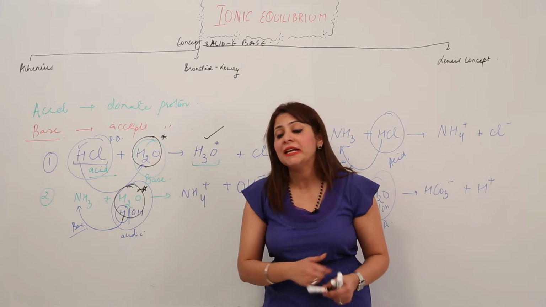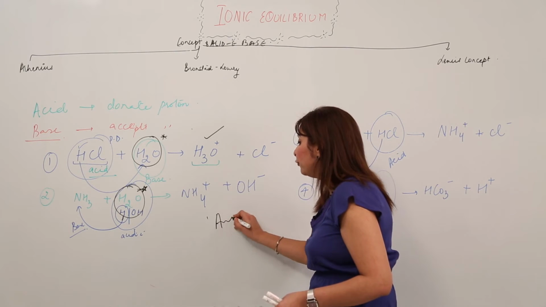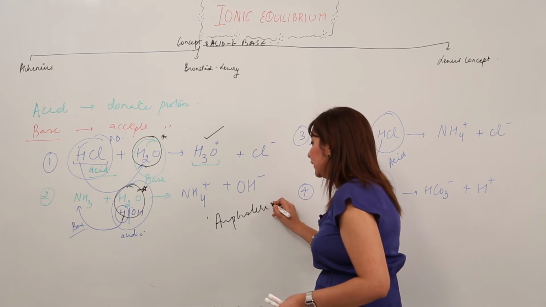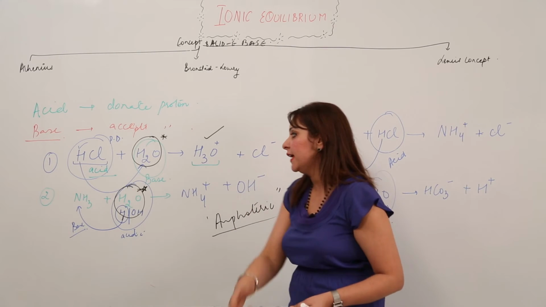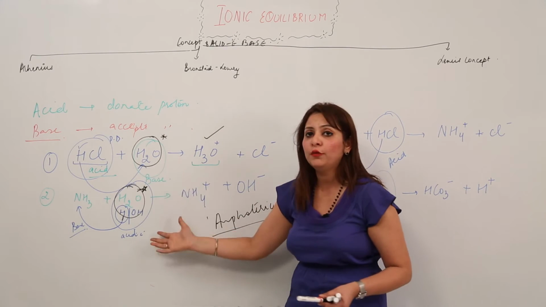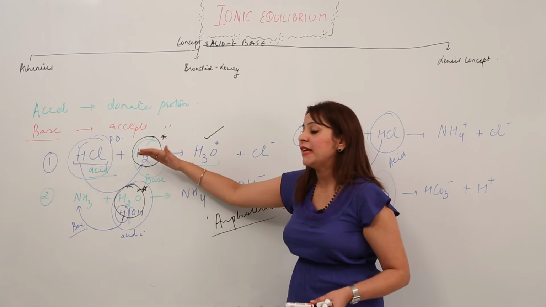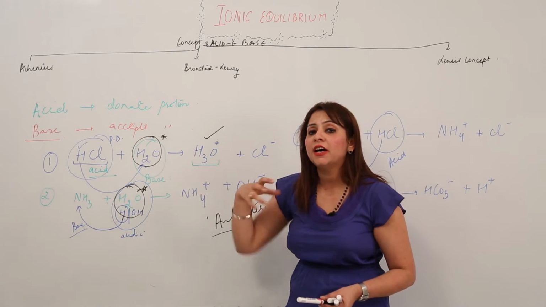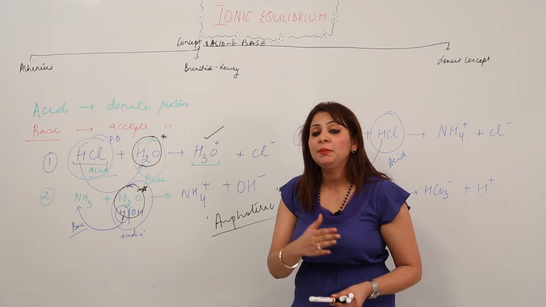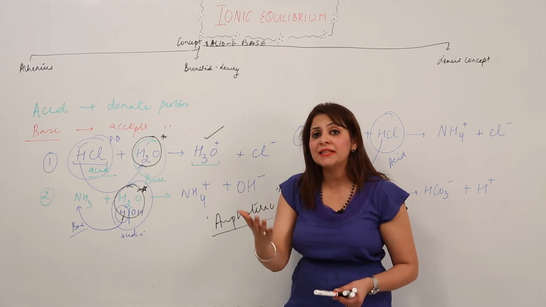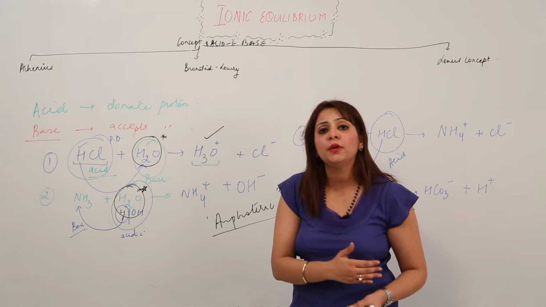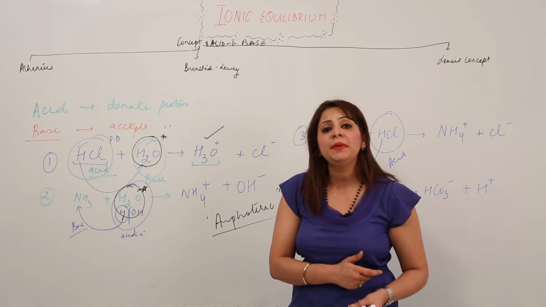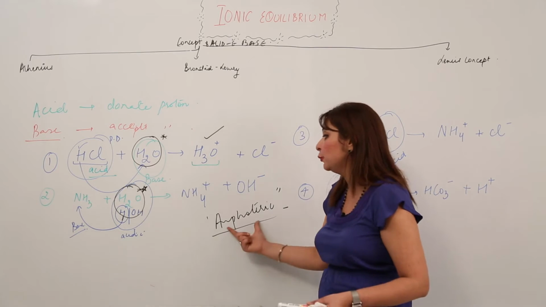There are a few substances which are amphoteric in nature. That means they have acidic as well as basic behavior. As I've just shown you the behavior of water, you can see in a few examples it is donating the proton, and in the other it is accepting the proton. So it has the tendency to behave as an acid in some equations and as a base in some equations. And those substances which can behave as an acid as well as a base are said to be amphoteric.